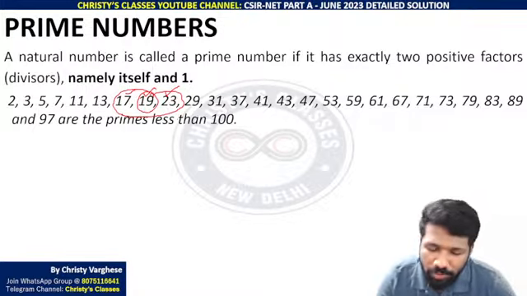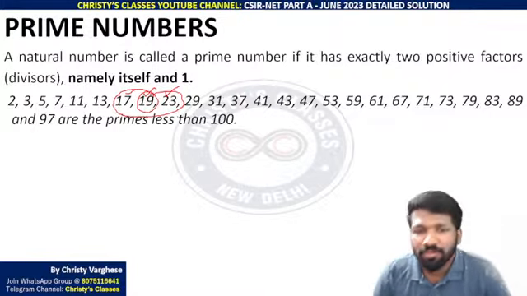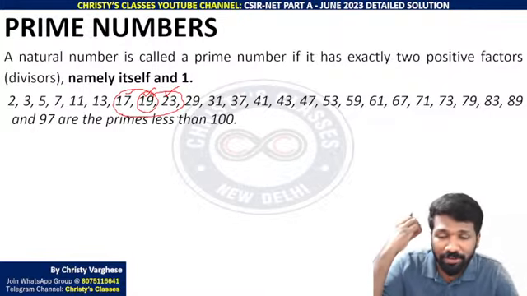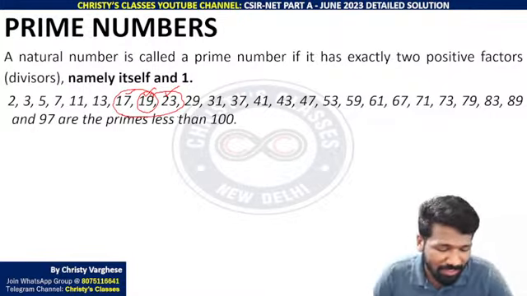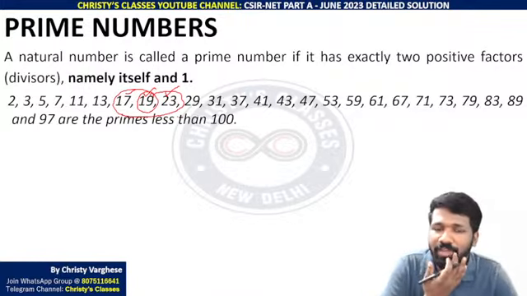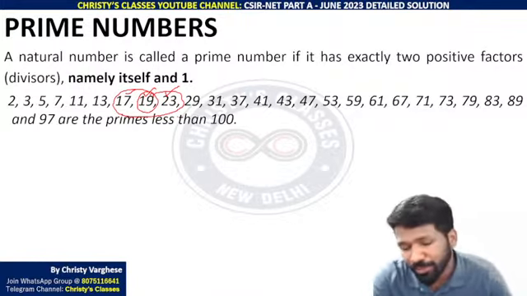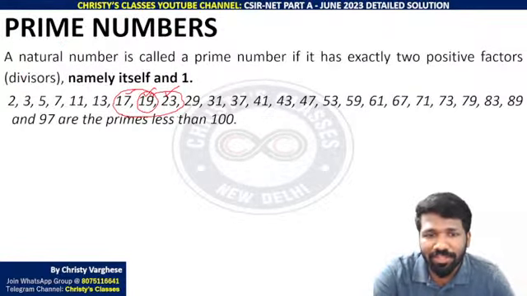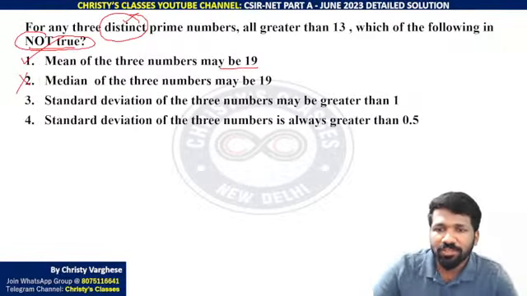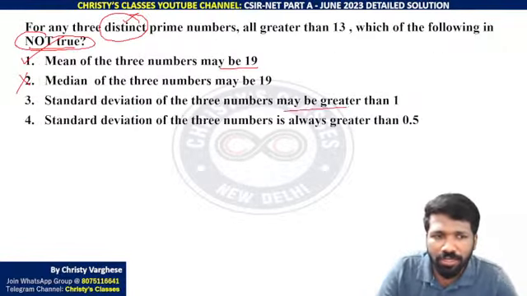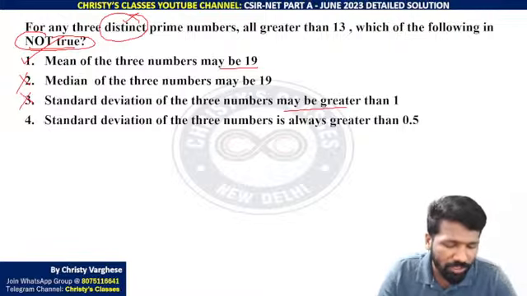Check it out. Due to lack of time, I am not explaining how to find standard deviation and all that. I have taken a lot of sessions, free classes itself. Standard deviation, like कैसा easily find कर सकता है and all. Anyway, 17, 19, 23 का standard deviation 2 से ज़्यादा है. So may be greater than 1 totally true है, not true नहीं है. So option answer नहीं है.